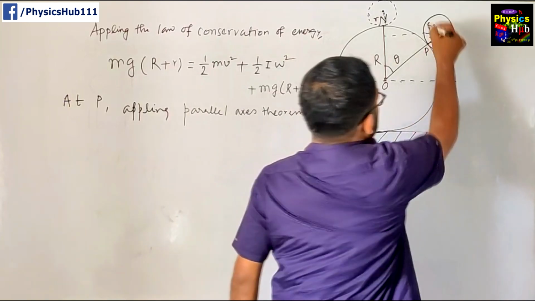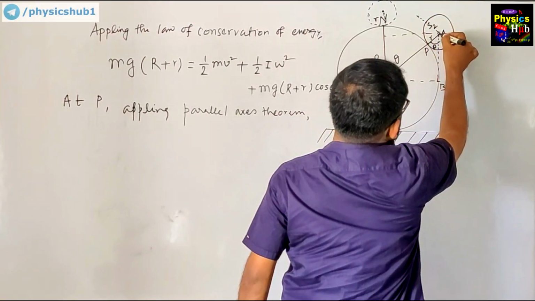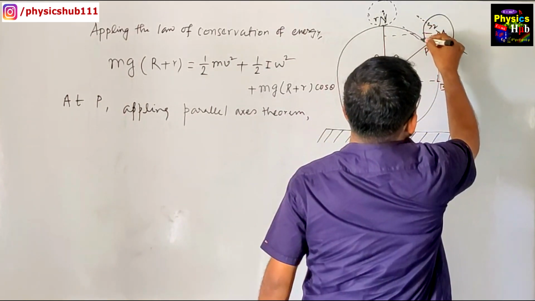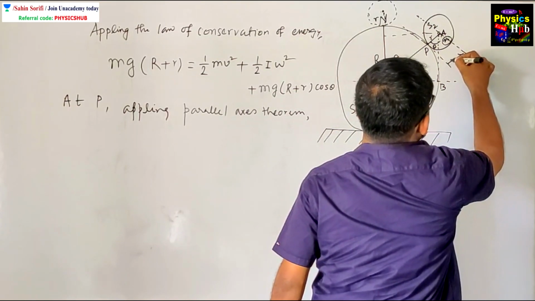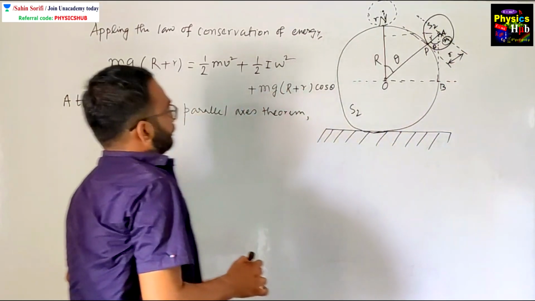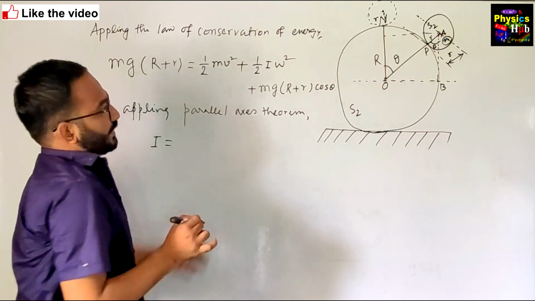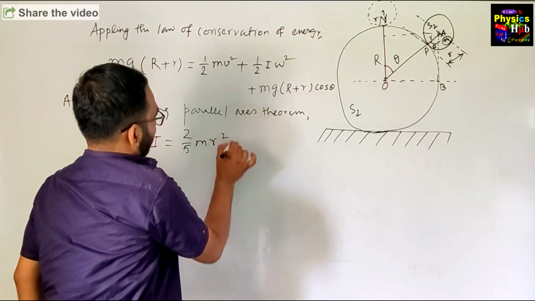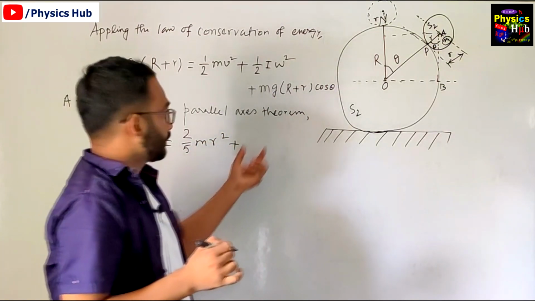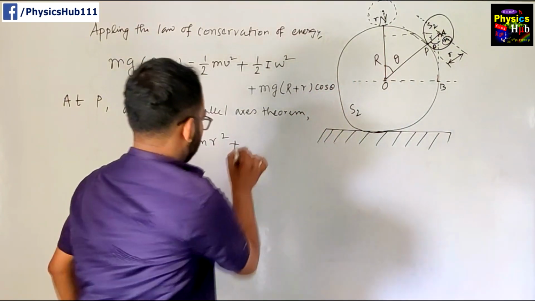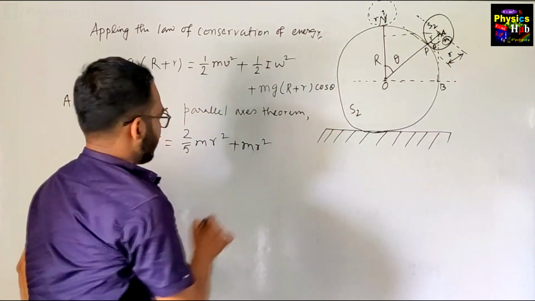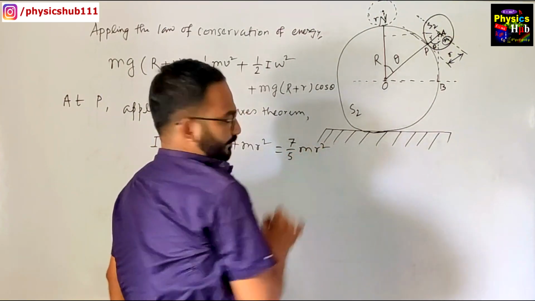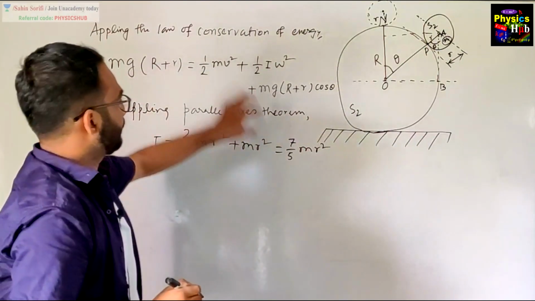We know this distance is r. The moment of inertia of a solid sphere is 2 by 5 m r square, plus m into the distance square, m r square. So it becomes 7 by 5 m r square. We can easily put this value in this equation.